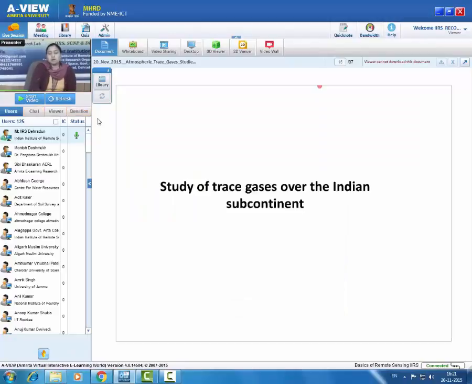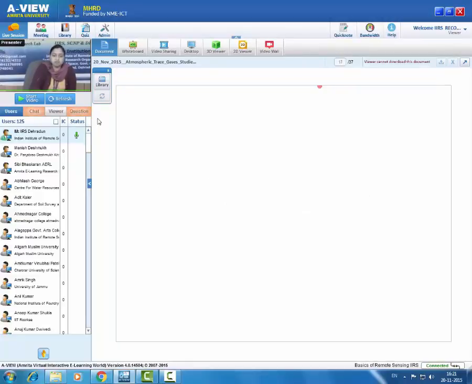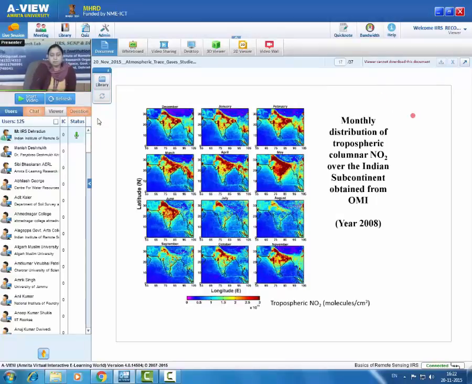So now we will study trace gas distribution over the Indian subcontinent and what are the atmospheric processes which are affecting the distribution of these gases. In this plot, monthly distribution of tropospheric columnar NO2 is shown over the Indian subcontinent, obtained from the Ozone Monitoring Instrument for year 2008. This plot is shown from December, January, February to September, October and November.